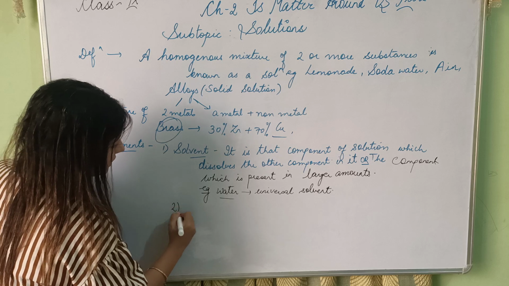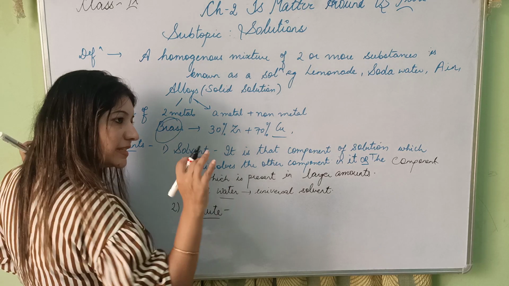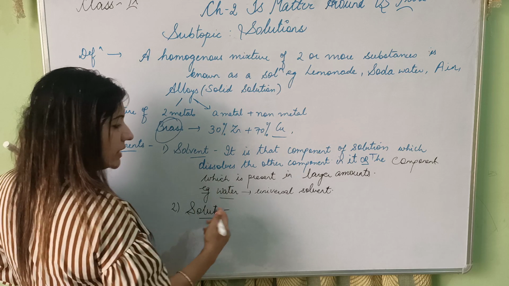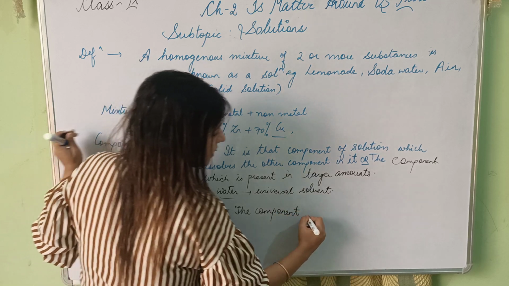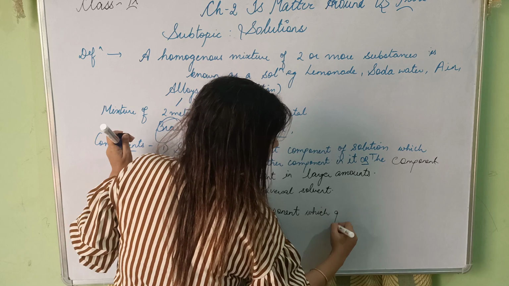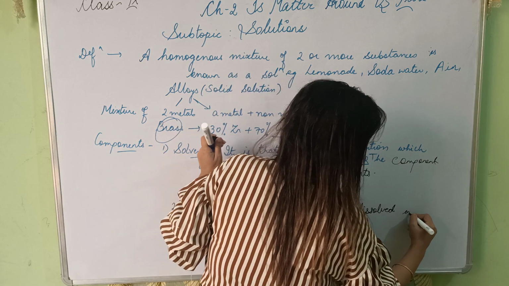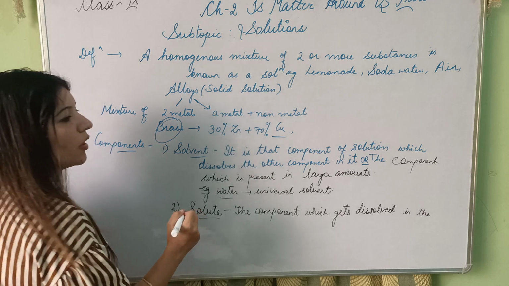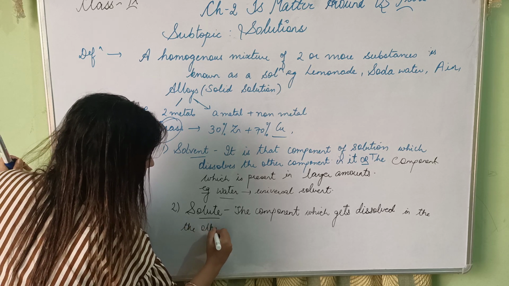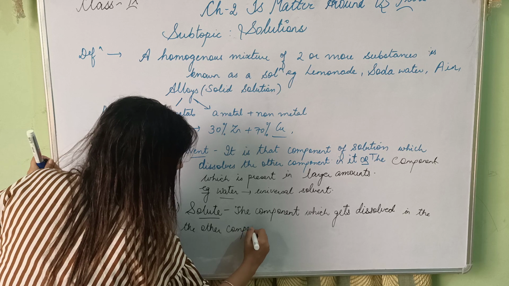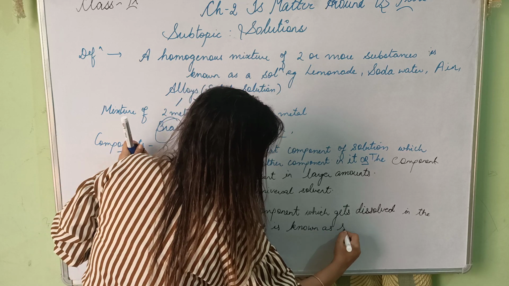Now the next component is the solute. The component which gets dissolved in the other component, or the component present in larger amount, is known as the solute.